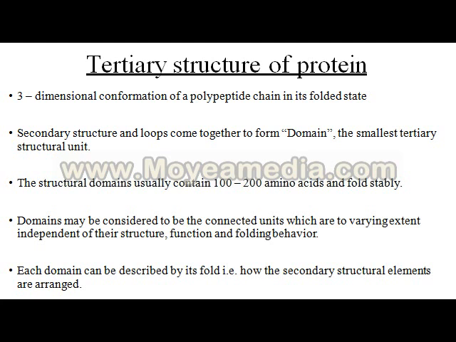Each domain can be described by its fold, that is, how the secondary structure elements are arranged. So in short, tertiary structures are complex formations of 100 to 200 amino acids combined together to form one stable structure, known as a tertiary structure. There are many bonds. We will discuss one by one what bonds take place in the tertiary structure of the protein.